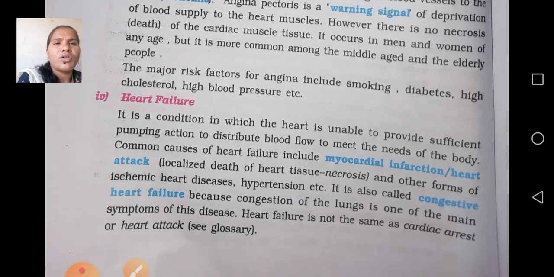Next, heart failure. Heart failure is also called CHF, congestive heart failure. Congestive heart failure is mainly when the heart is unable to provide sufficient pumping action to distribute blood flow to meet the needs of the body. Commonly heart failure occurs, including from myocardial infarction. Myocardial infarction is also one of the reasons.